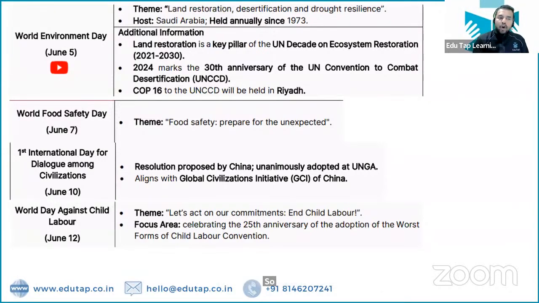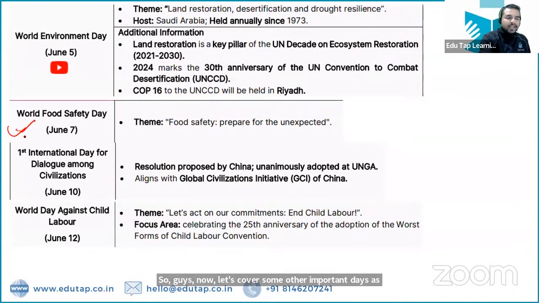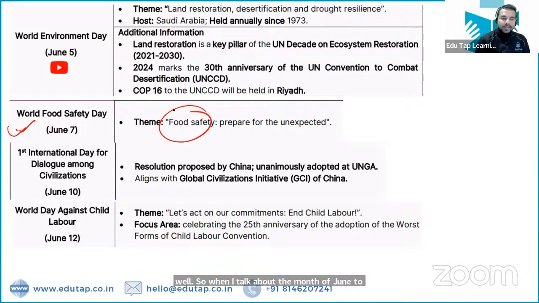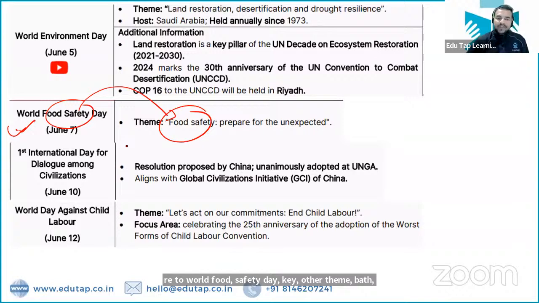When I talk about the month of June, World Food Safety Day has been celebrated on June 7, and the theme for this year is food safety. When we talk about the theme of World Food Safety Day, it will focus on safety itself. So that is food safety.